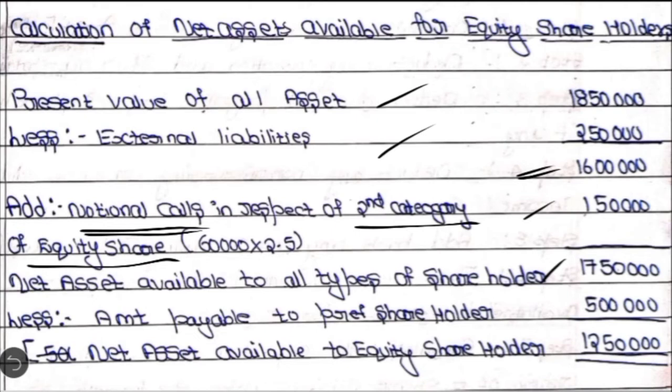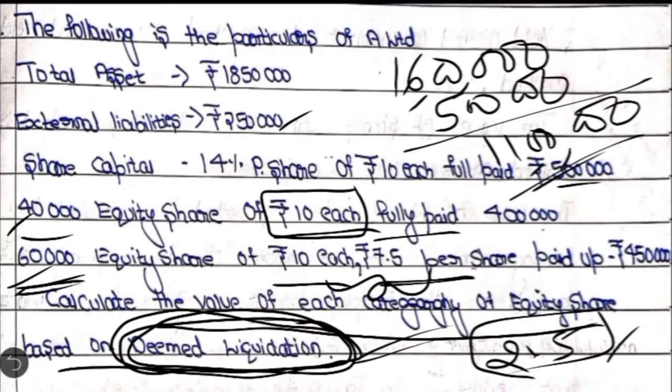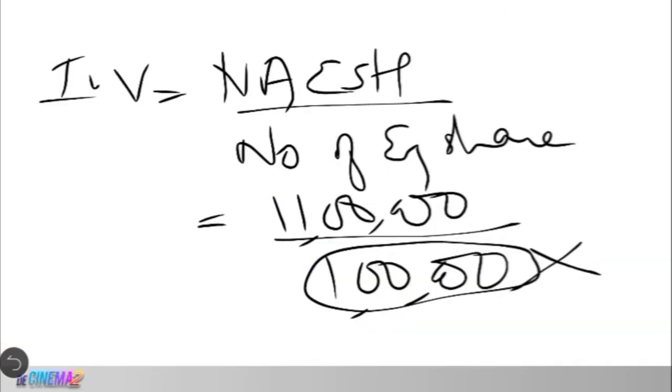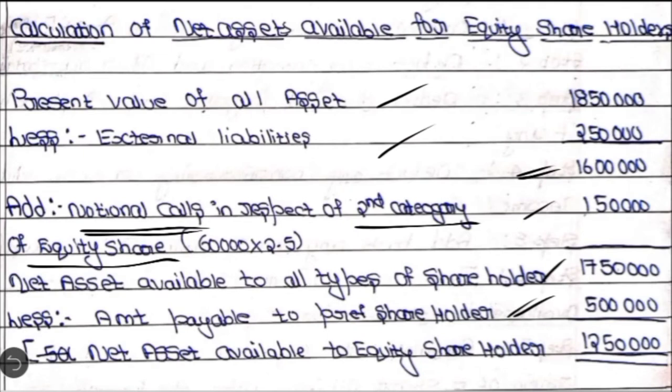From this we are going to deduct the amount payable to the preference shareholders. In this case we do not have arrears of preference dividend, so we just pay their capital. 14% preference shares of rupees 10 fully paid, 5 lakh. So this 5 lakh has to be paid to the preference shareholders. The remaining balance would be 12,50,000. This is called the net asset available for equity shareholders.